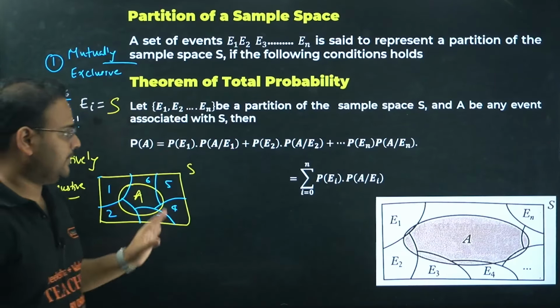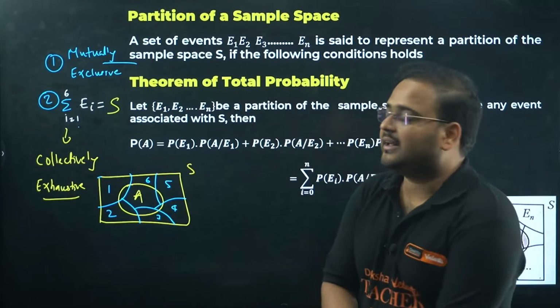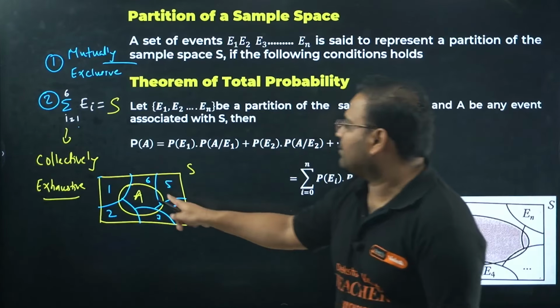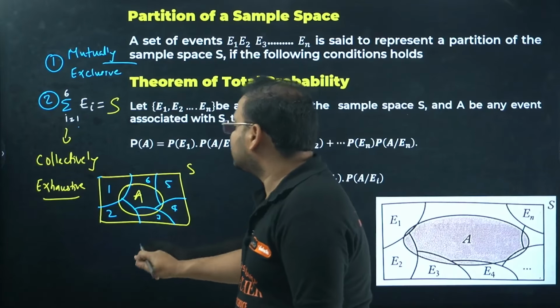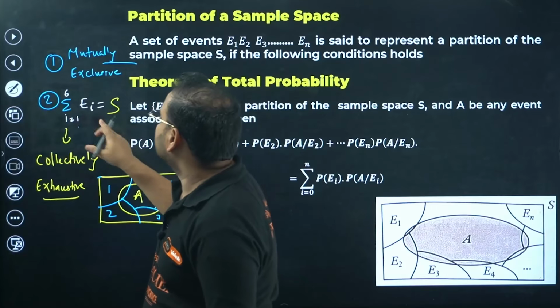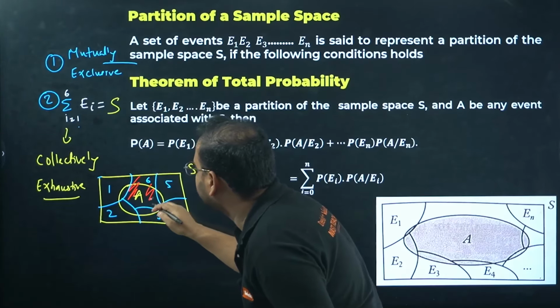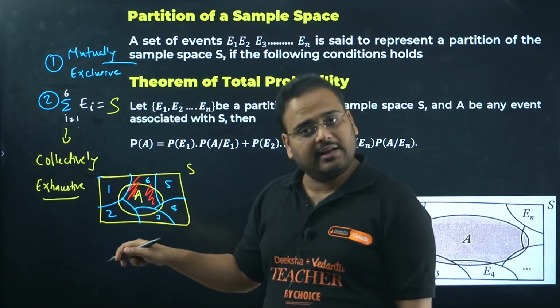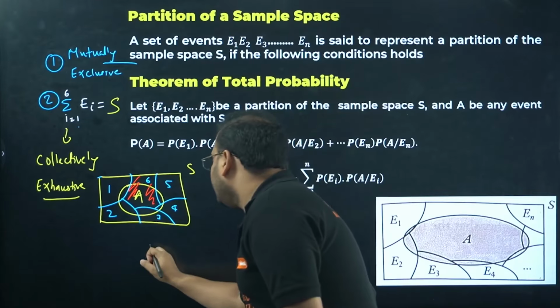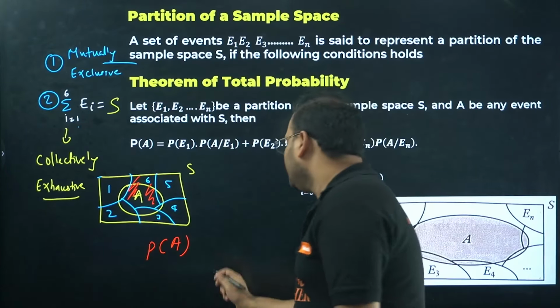Theorem of total probability. If I have to write the probability of the event A, understand this: 6 does not mean only this part. 6 is all of this. This whole thing is 6. Getting it right? Yeah. So if I have to write the probability of the event A, what am I going to do?